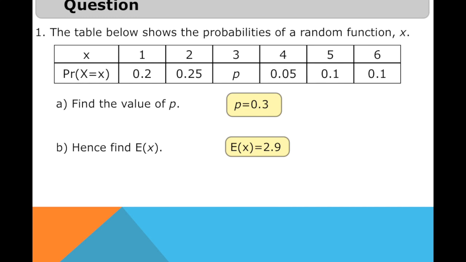Okay, what about E of X, the expected value of X? So 1 times 0.2 plus 2 times 0.25 plus 3 times 0.3, the value of p, plus 4 times 0.05 plus 5 times 0.1 plus 6 times 0.1. Please use your calculator and make sure that you get the same answer.